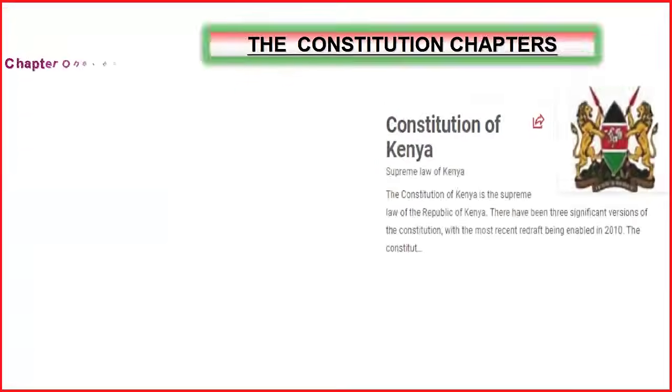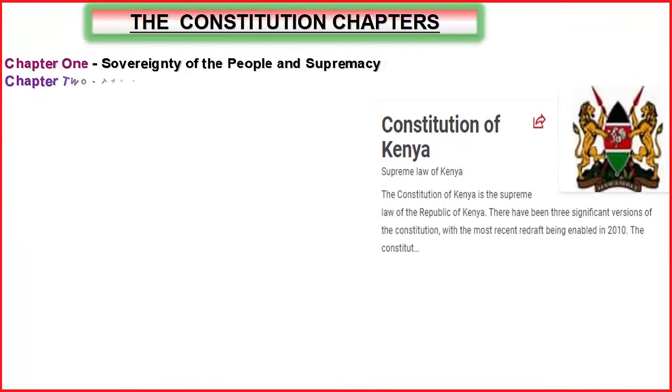Next question is question number 29. We can review the Constitution of Kenya. We have the supreme law, then we have the song.